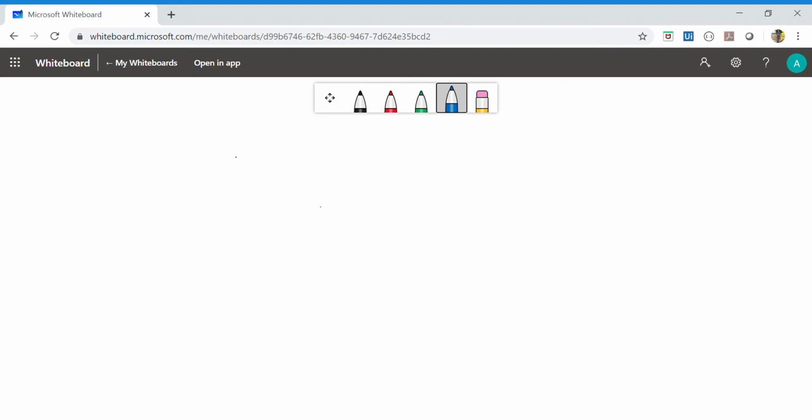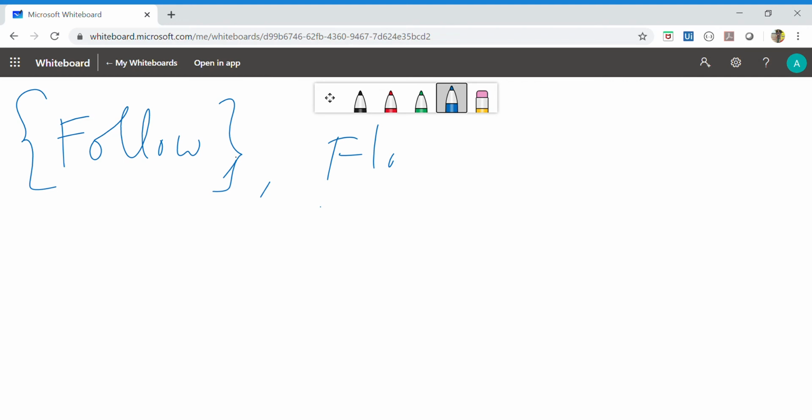Next, coming to exercises 2.3 and 2.4. Exercise 2.3: which of the following sets are equal sets? A is the set of x such that x is a letter in the word follow. B is the set of x such that x is a letter in the word flow. And C is the set of x such that x is a letter in the word wolf.